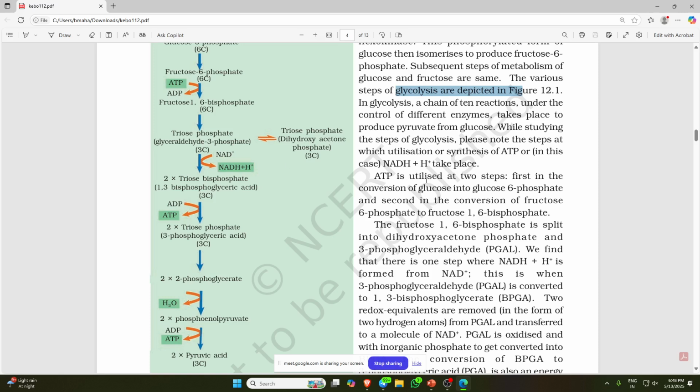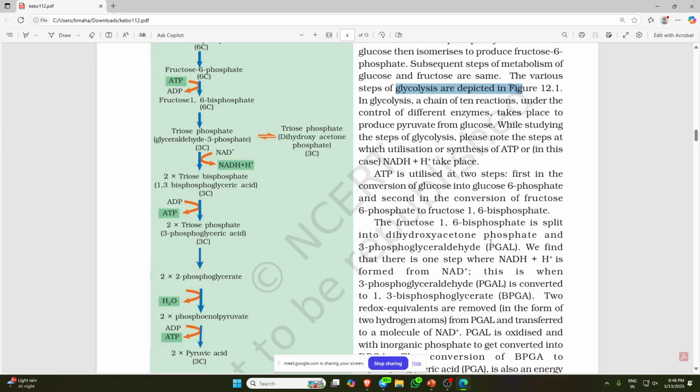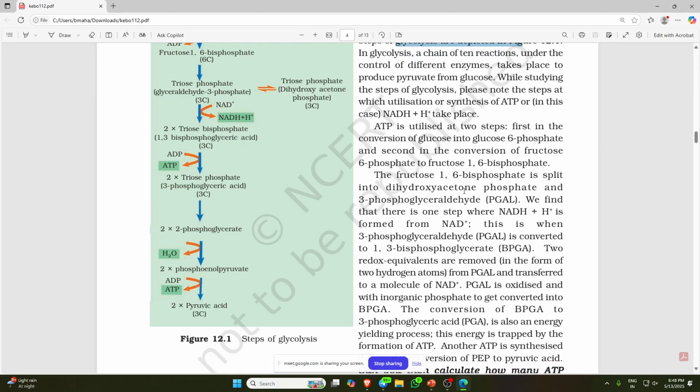Now in that case, here there is a reduction of NAD plus to NADH. Now what will happen? For this PGAL, we find there is one step where NAD plus and H plus will form NADH. This hydrogen is whatever is being released over there.